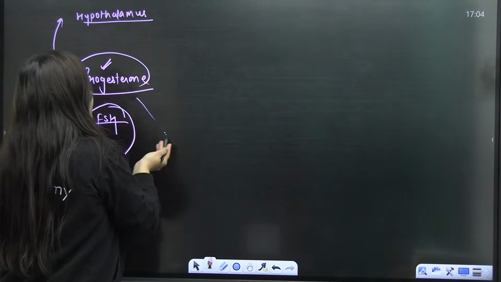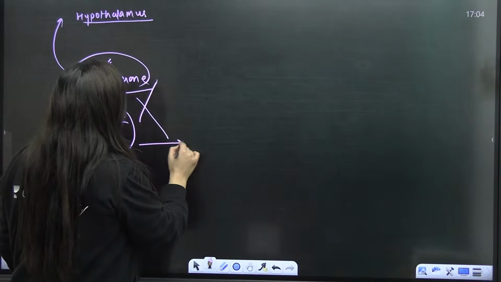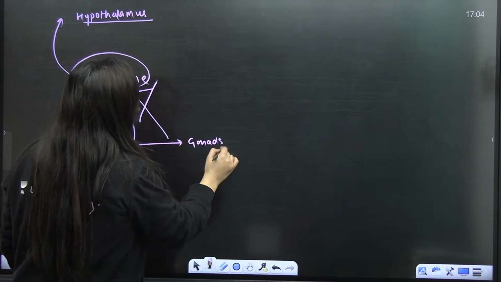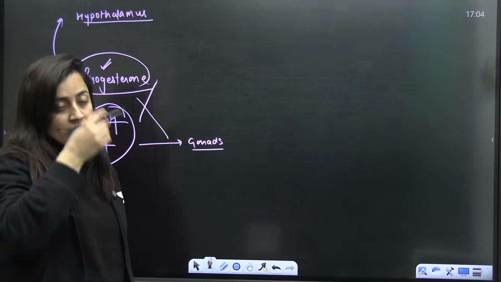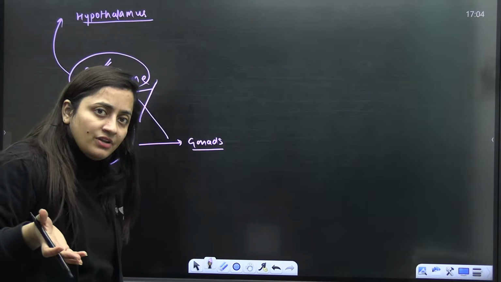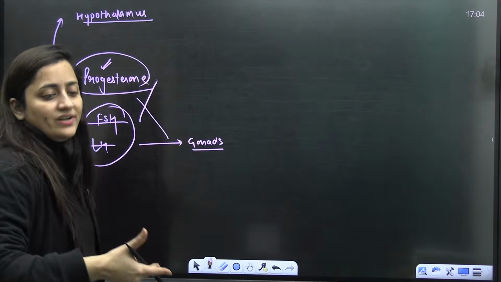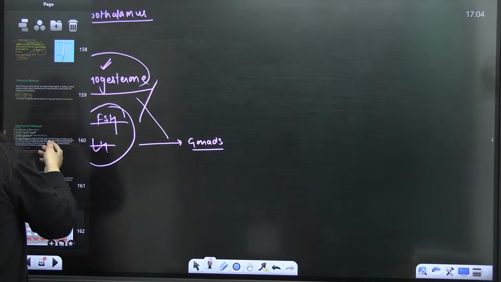If FSH and LH are not released by the pituitary, they will not act on the gonads. And when they are not acting on the gonads, gamete formation will not be there, gamete release will not be there, and pregnancy will not occur. So that is how it works. Okay, this is the mechanism of action.